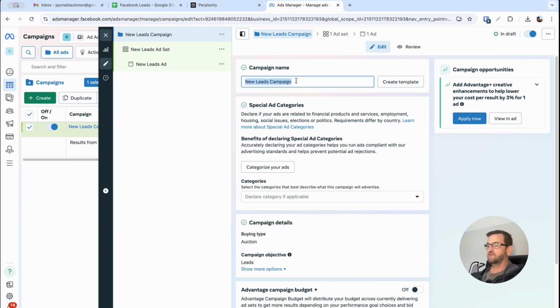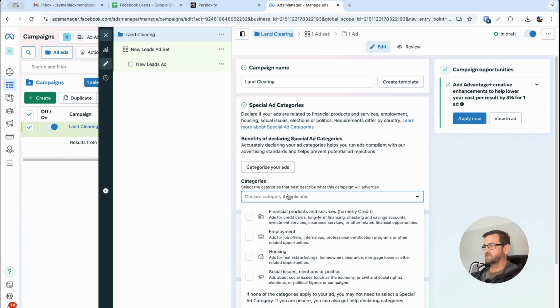All right, so this is more campaign information here, so we'll just put land clearing because we're going to do a land clearing ad for a land clearing company. Okay, so what you want to do here is look to this category section here. We don't need to worry about any of this. This is just for if you're running employment ads or election, politics, housing, that sort of thing.